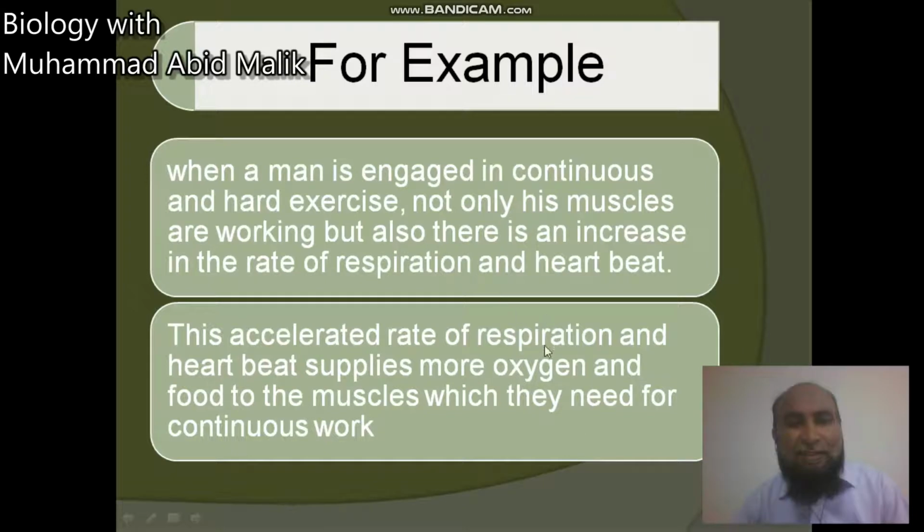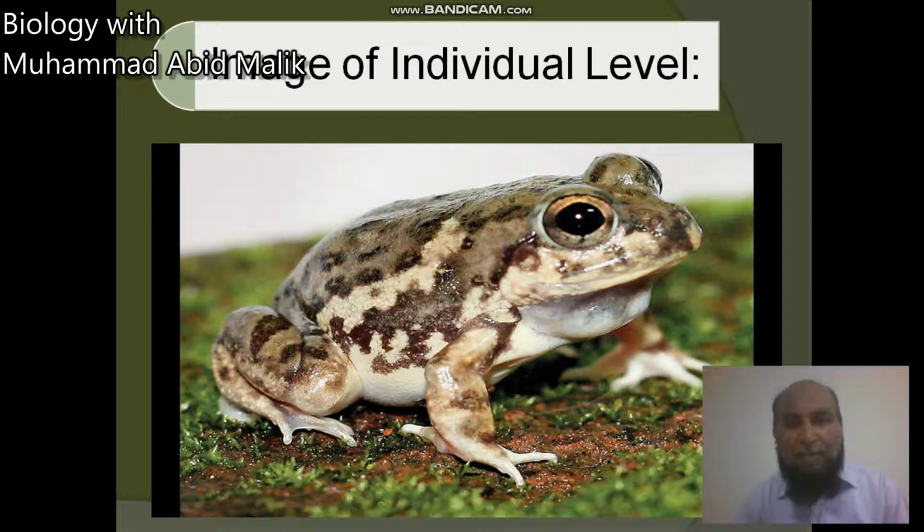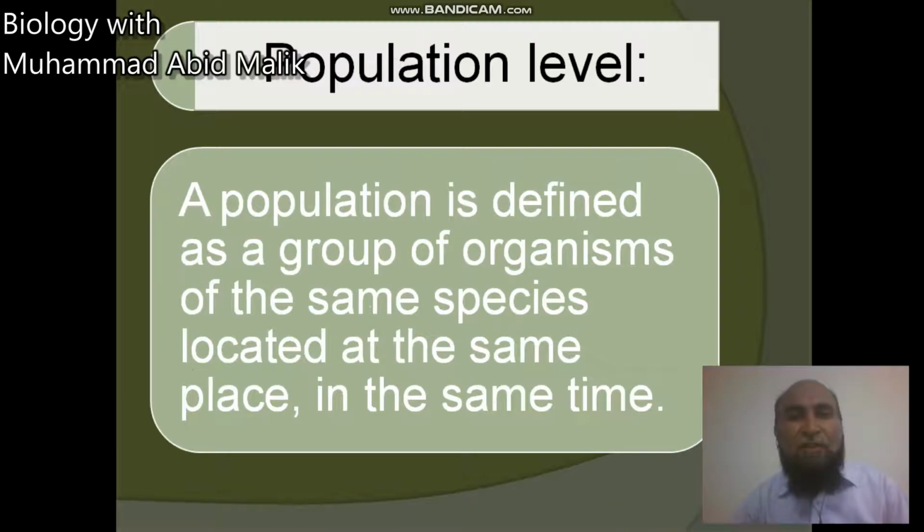This accelerated rate of respiration and heartbeat supplies more oxygen and food to the muscles, which they need for continuous work. So that happens, clear? That's an image of the individual level, where the coordination is present in different organ systems.